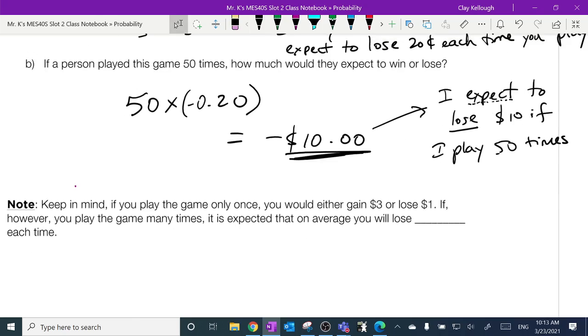Note, keep in mind if you play the game only once, you either gain $3 or you lose $1. You can't lose 20 cents. You expect to lose 20 cents because that's an average. That's a dollar sign. Okay, we'll fill that in. All right, let's do a more complicated example.